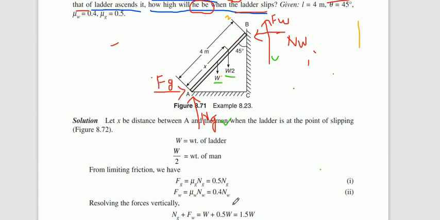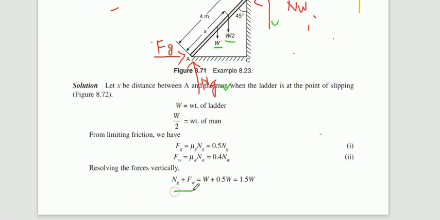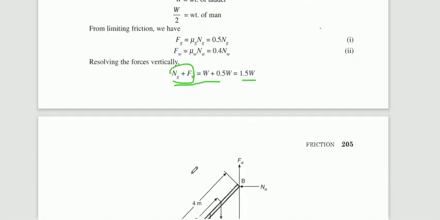W by 2 is nothing but 0.5 into W. You can observe here, Ng positive, Fw positive, W negative, therefore they have taken on the right hand side 1.5 W. So Ng plus Fw is equal to 1.5 into W. That is the equation, summation of vertical forces is equal to 0.